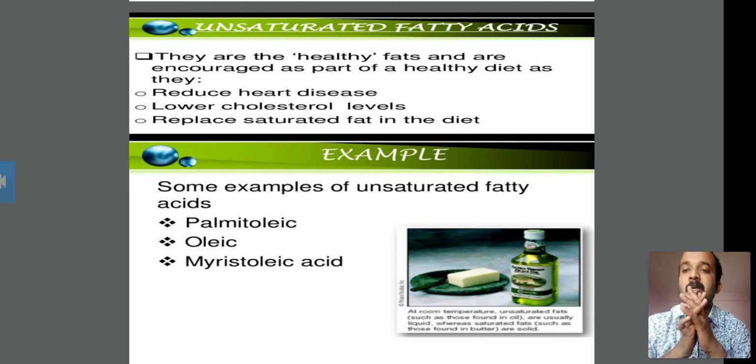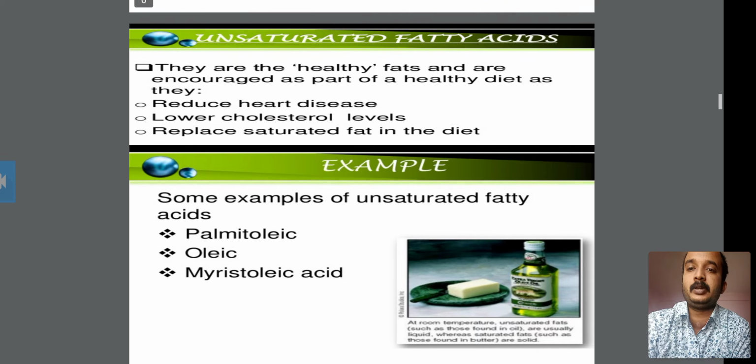They lower the cholesterol level. And third, they replace the saturated fat in the diet. So this is all about unsaturated fatty acids.